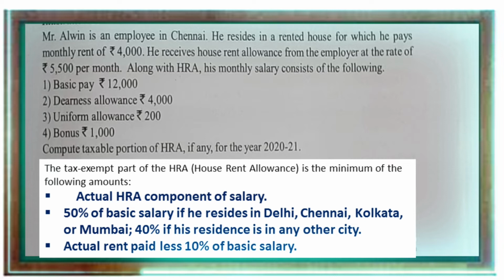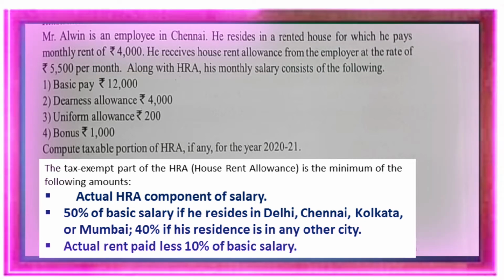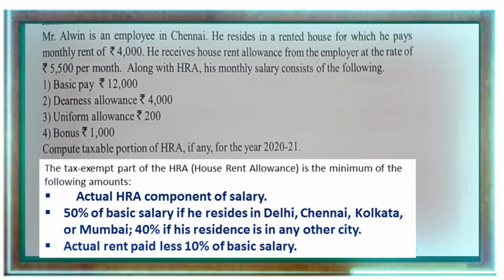Salary means basic salary, then DA forming part of pay and fixed percentage of commission. It does not include normal DA, bonus or any other allowances. Hope that is clear. You have to learn these three rules by heart. Then you can easily compute HRA.